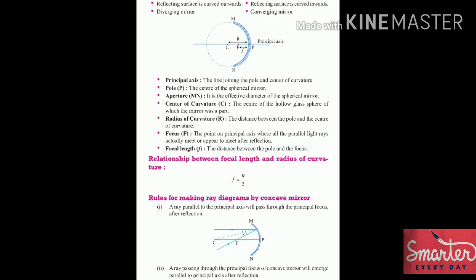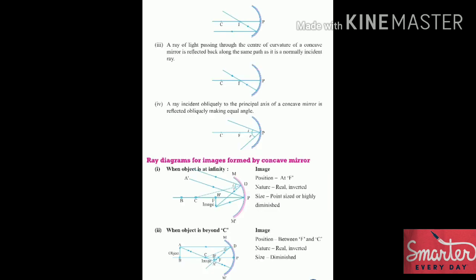A ray passing through the principal focus of concave mirror will emerge parallel to principal axis after reflection. So basically this law is the opposite of the first law, or vice versa, the converse of the first law. Like if a light ray which is passed through focus will be parallel to the principal axis.